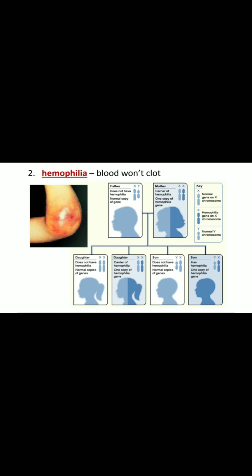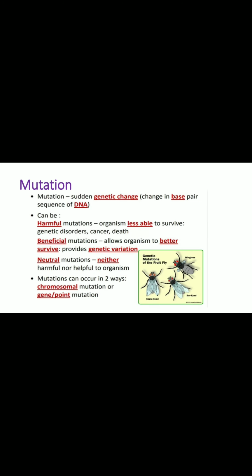The most common type is red-green color blindness, where red and green are seen as the same color. Then hemophilia. Hemophilia means the blood won't clot. That is the condition which is named hemophilia. So these are the major X-linked or sex-linked disorders.